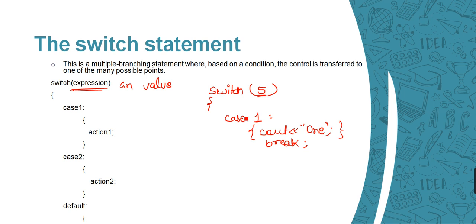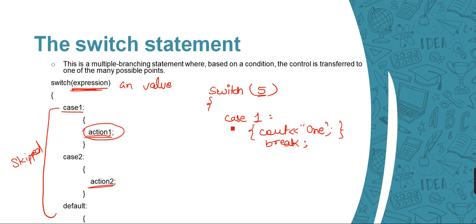Just like in our previous if-else ladder, only one set of instructions is executed, and after that, every other will be skipped. In the same way here, only one of the cases will be executed. Whichever case is fulfilled, only that particular action will be executed, and the others will be skipped.